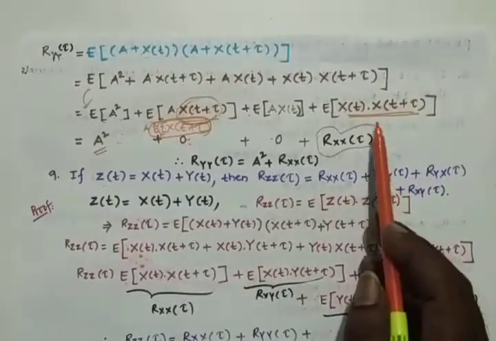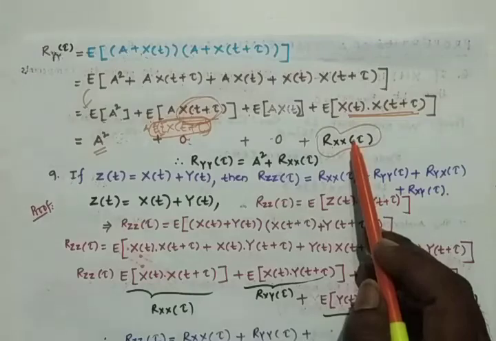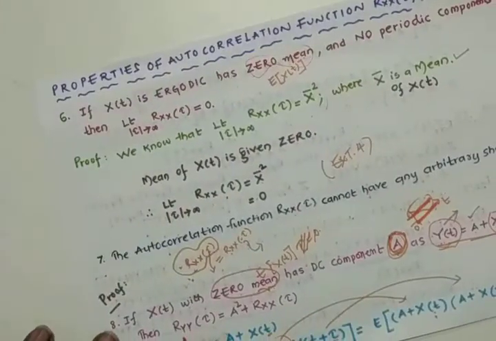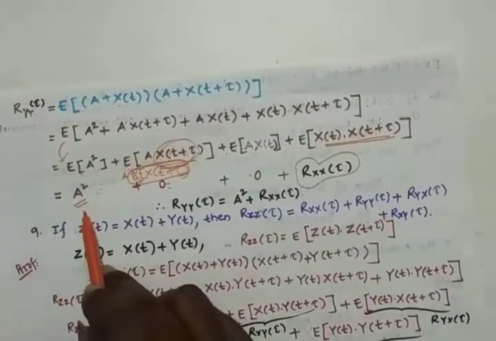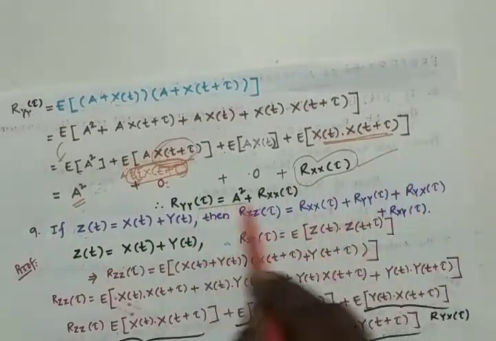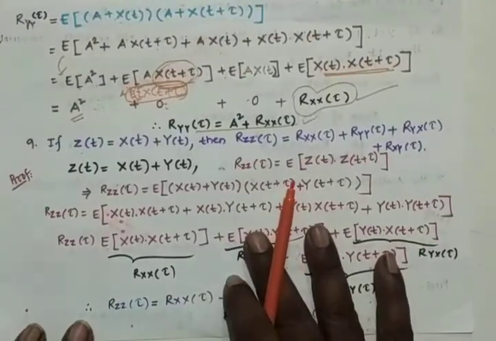So what remains is nothing but the autocorrelation of x of t only, so that we have R y y of tau, that means the autocorrelation of y of t. We have to prove that the autocorrelation of y of t, that is R y y of tau, is equal to a square plus the autocorrelation function of x of t. A square plus the autocorrelation function of x of t, then we have proved it.